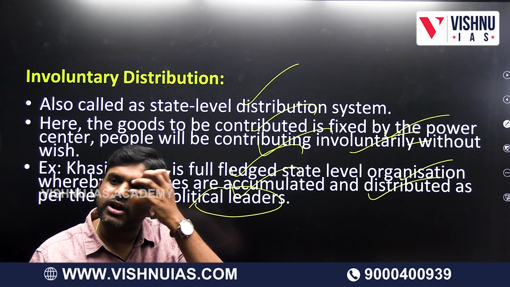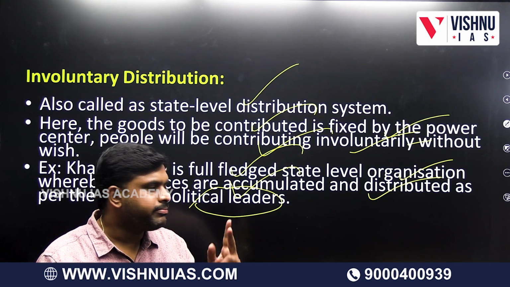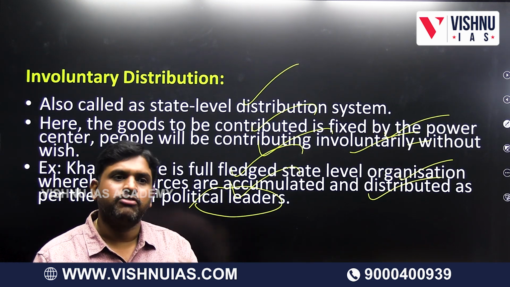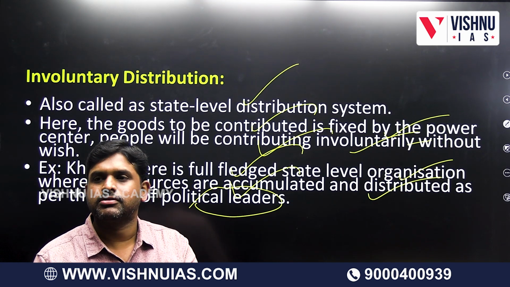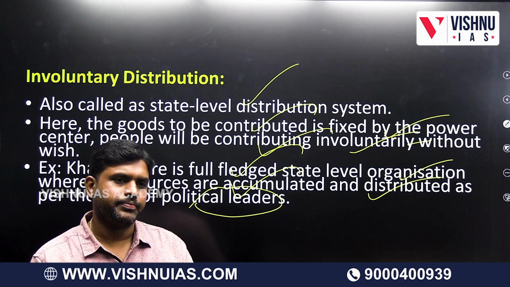Voluntary distribution and involuntary distribution. What is the difference between both of them? Wish of the people, both. Well giving and well redistributed also. But involuntary, no wish: well giving, well taking also.